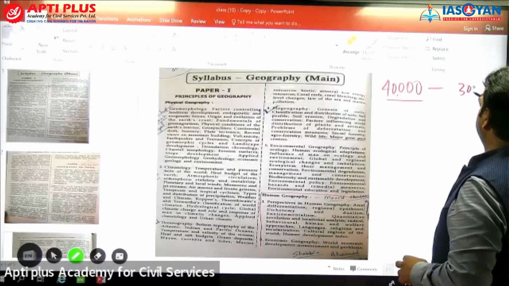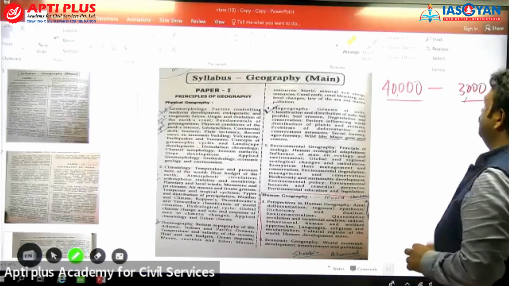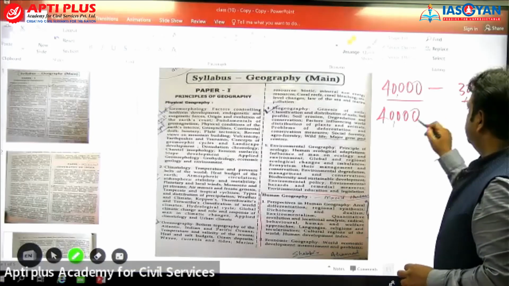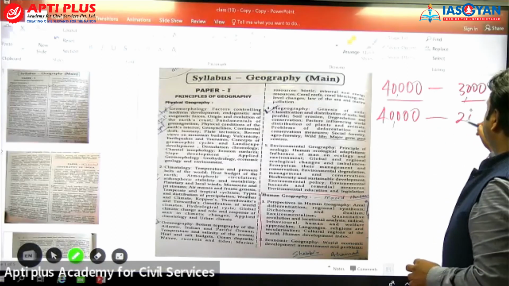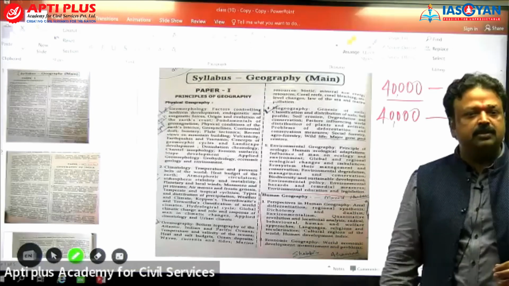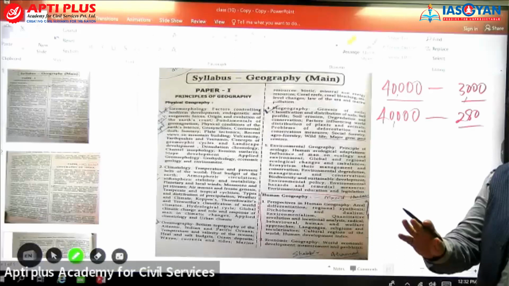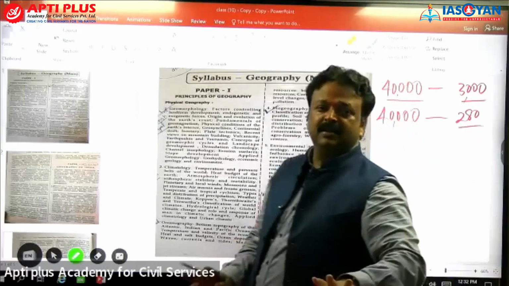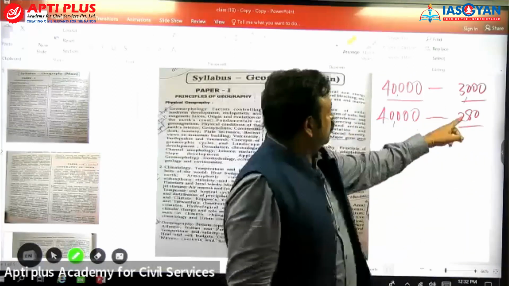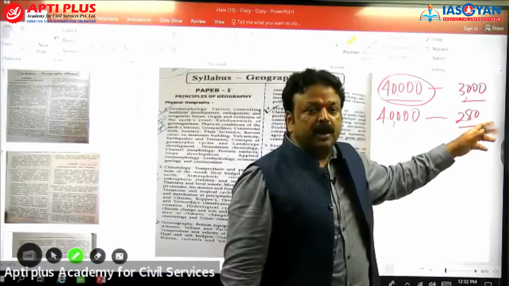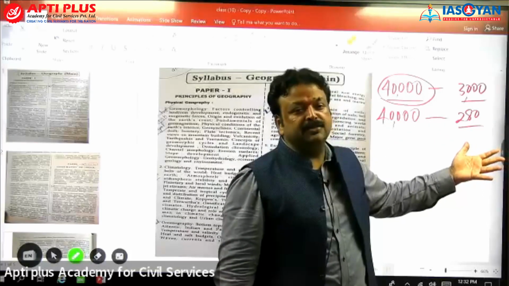Out of these 30,000, 3,000 are writing mains, and the same was there with Hindi literature. Only 280 students are writing mains. Why is there this huge difference? I'm just comparing. I'm not saying that Hindi literature is bad. But the data supports that whosoever opted geography is going to have an edge in prelims as well as mains.